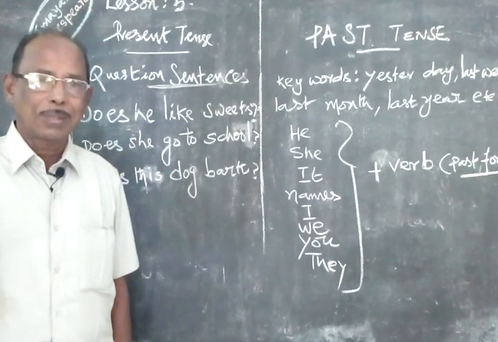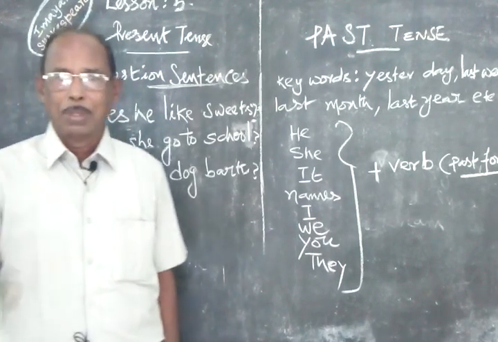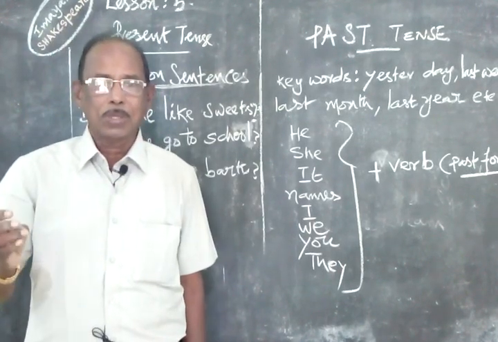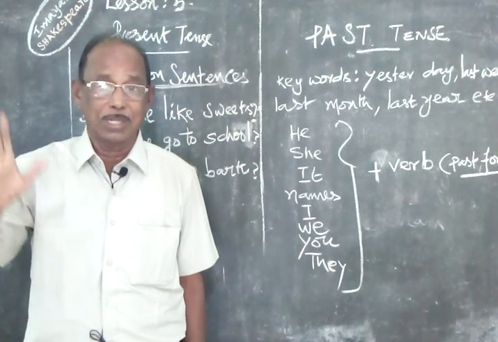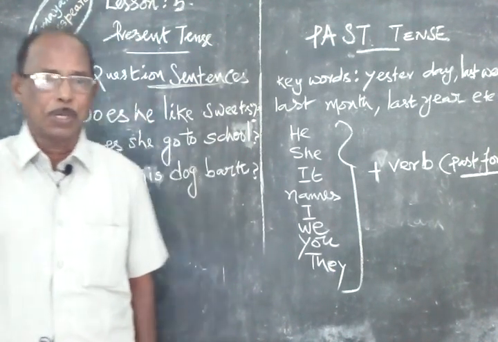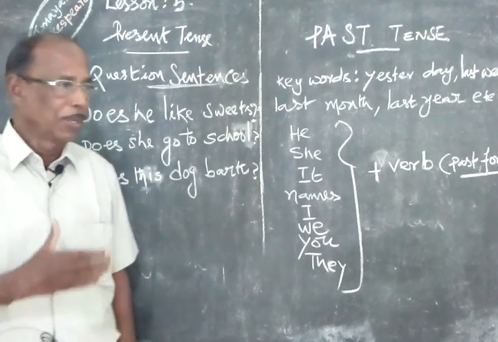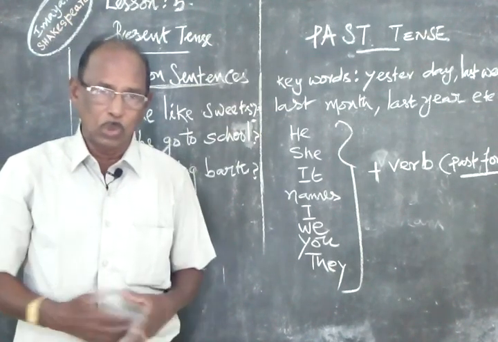In lower classes, you would have come across present tense, past tense, past participle. There will be a tabular column that will be taught to you in high schools.